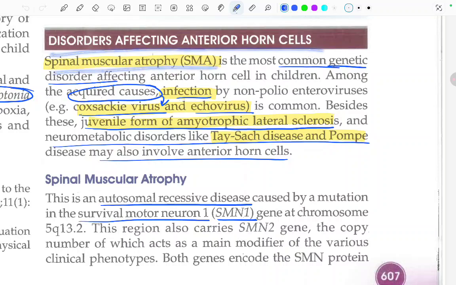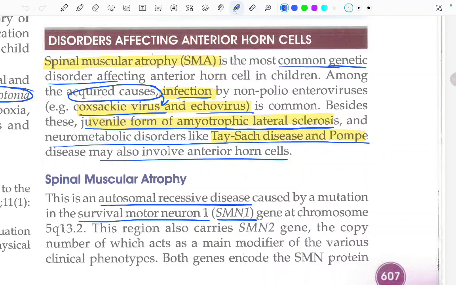Spinal muscular atrophy is the most common genetic disorder affecting the anterior horn cells in children. Among the acquired causes, it can be infection by the non-polio enteroviruses like the Coxsackie virus and the echovirus. Besides these, juvenile forms of amyotrophic lateral sclerosis and neurometabolic disorders like Tay-Sachs disease and Pompe's disease may also involve the anterior horn cells.